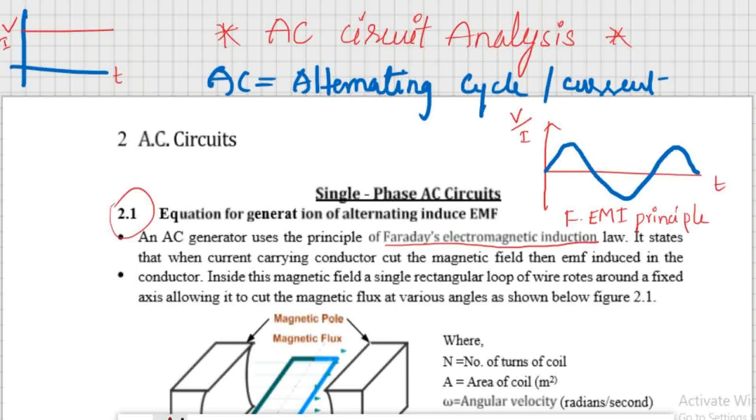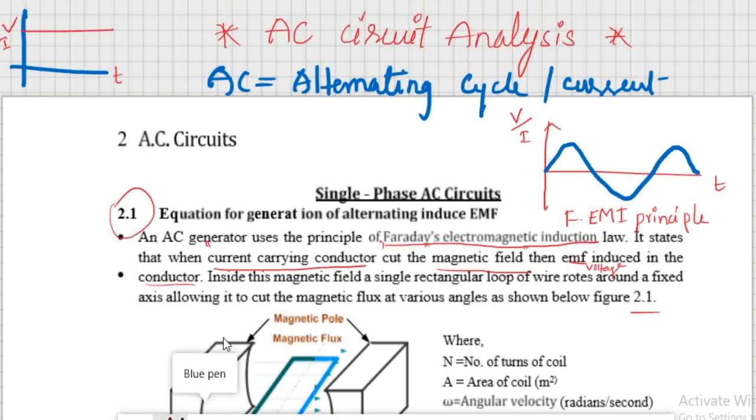So what is it saying? It states that when a current carrying conductor, a current carrying element which carries current, cuts the magnetic field, then EMF is induced in the conductor. EMF means some voltage will be induced. Inside this magnetic field, a single rectangular loop of wire rotates around a fixed axis, allowing it to cut magnetic flux at various angles, as shown below.